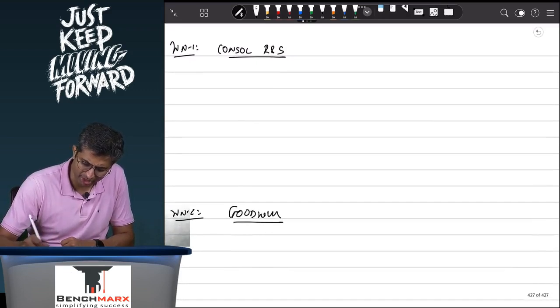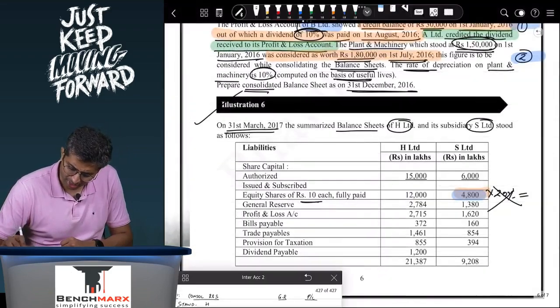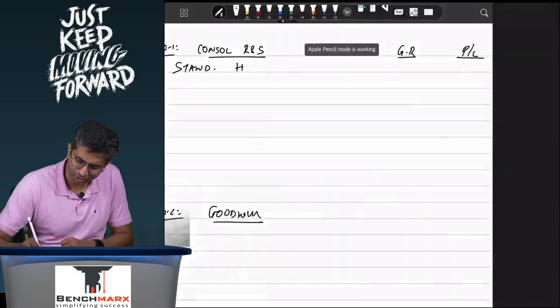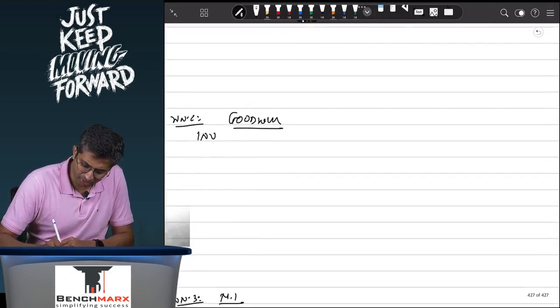So there are two items, there is general reserve and then there is P&L. We do this in a columnar form. So we start at standalone parent, which is standalone H. Standalone parent balances over here is 2784, 2715. So this is 2784, 2715.